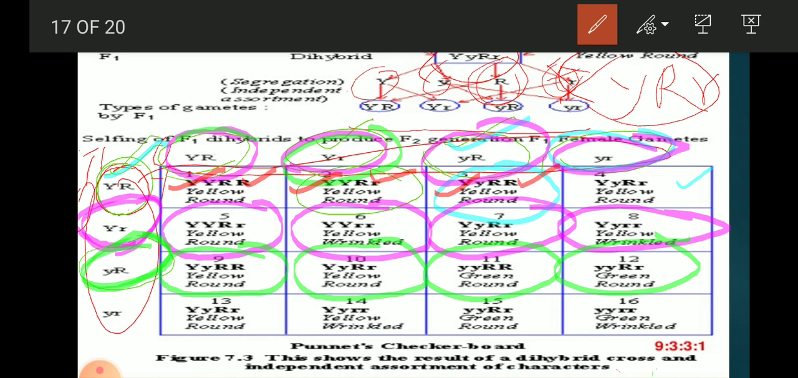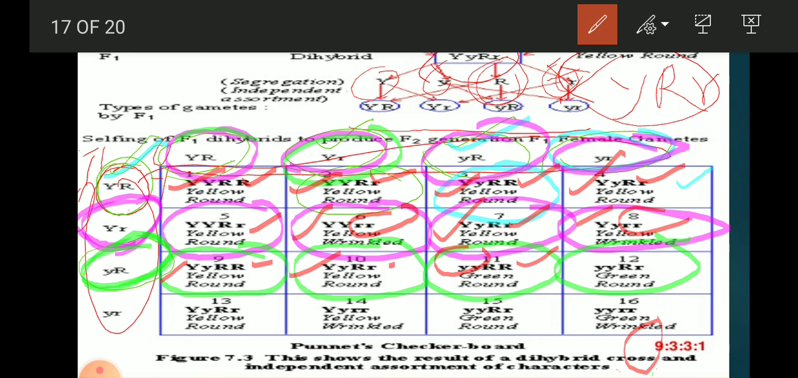Then we'll have yellow round and yellow. Now here are two alleles, it means they are wrinkled, so yellow wrinkled. Here we'll get yellow round, yellow wrinkled again, because of small r. Here we'll get yellow round also, yellow round also. Now 1 2 3 4 5 6 7 8 and 9, we can see 9 are yellow round, they are dominant. Now we'll see the small letter, that is recessive, that is green, and capital R, that is round, green round.